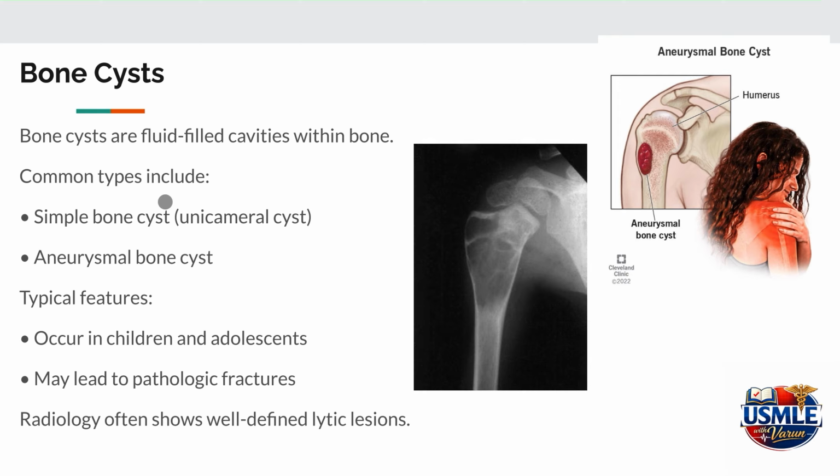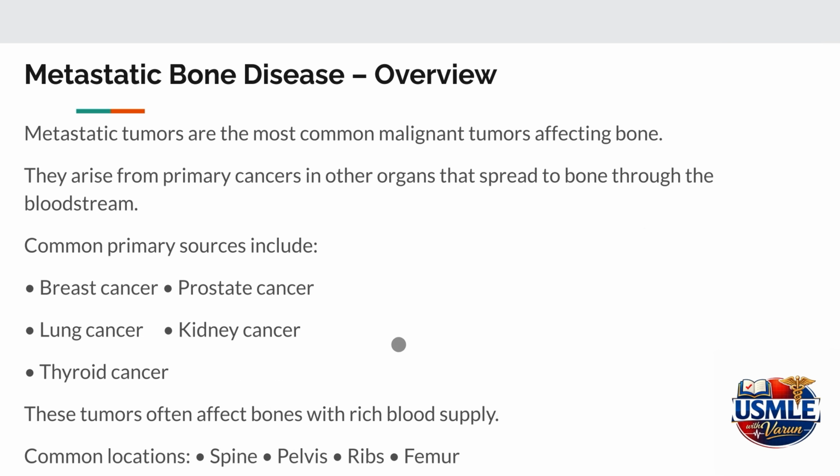Bone cysts are fluid-filled cavities within the bone. The two common types include simple bone cyst and aneurysmal bone cyst. Simple bone cyst is also called unicameral cyst. These lesions usually occur in children and adolescents and may weaken the bone structure. As a result, they sometimes present with pathological fractures. On imaging, bone cysts appear as well-defined lytic lesions.